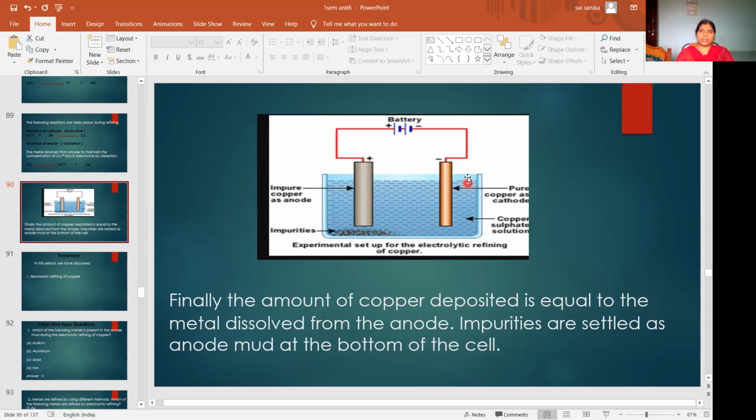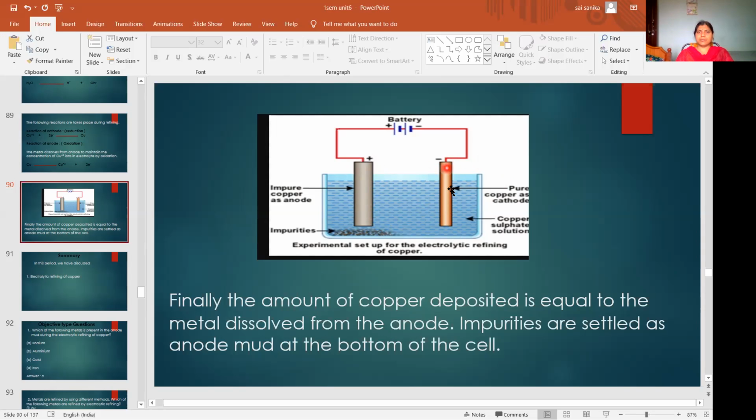After going to the cathode, they will undergo reduction. What is meant by reduction? Gaining of electrons. So they gain electrons and convert into copper metal. The copper metal that forms deposits on the cathode, and this process continues until the pure copper dissolved from the impure copper block is totally deposited on the pure copper rod.